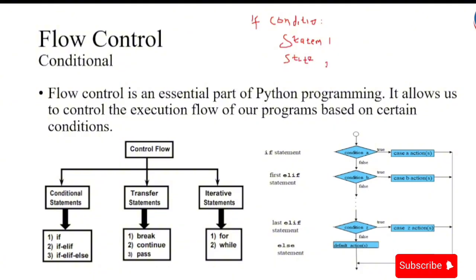If the if condition is true, then these statements will be executed. That is for the if statement. I think we'll get more of a picture of this when we do the practical on the same.